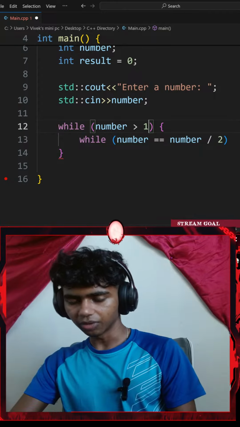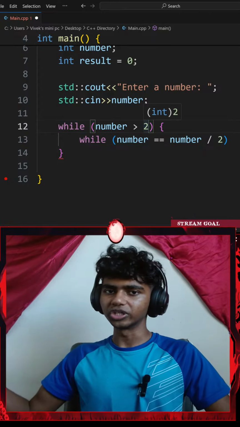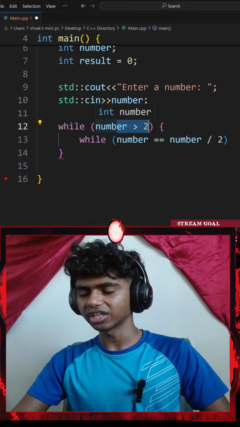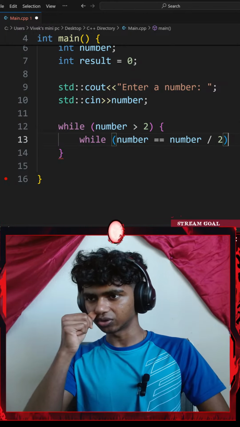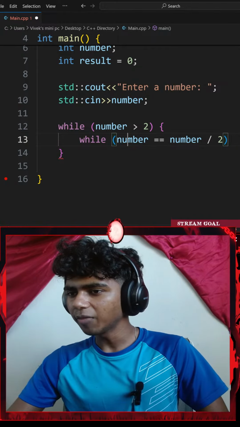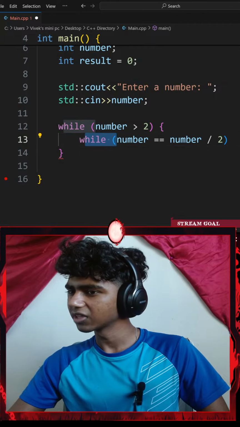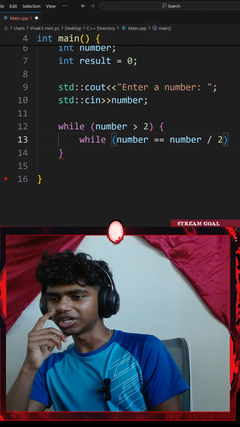Oh, if I go with number greater than 2, isn't the 2 exclusive? Like, don't they ignore 2 and go up to 3? Because while my number is greater than 2, so 3 is greater than 2. Don't they stop once the number is at 3? Okay, while my number is equal to number divided by 2. Why does this not make sense to me?